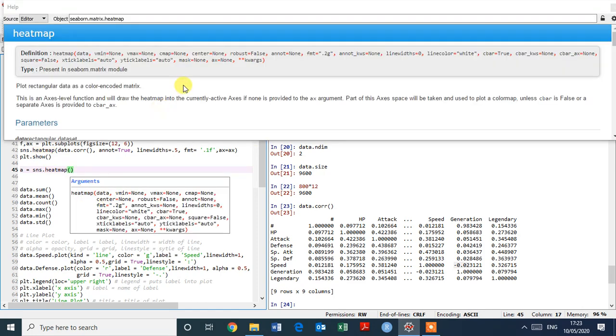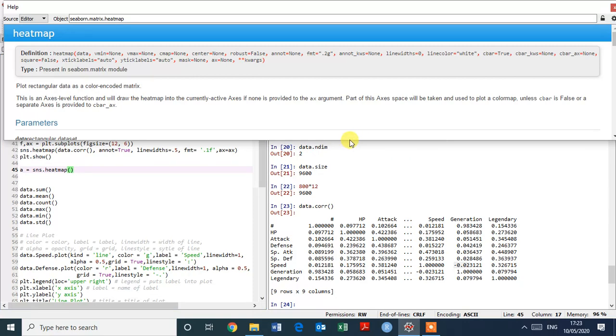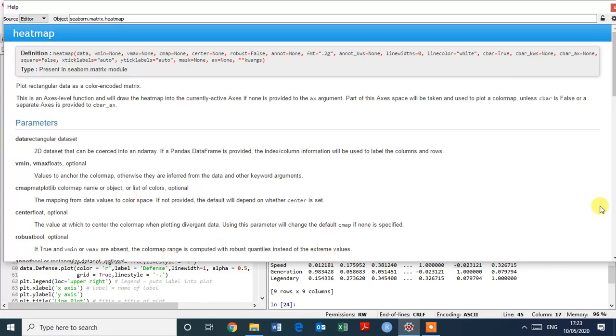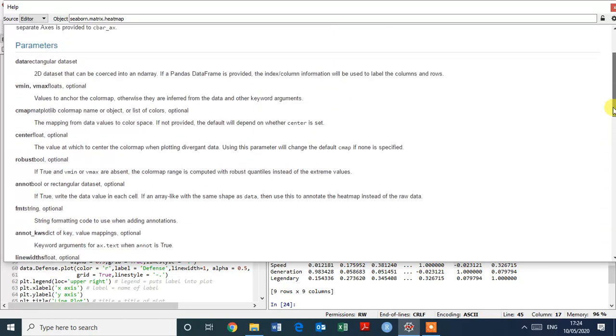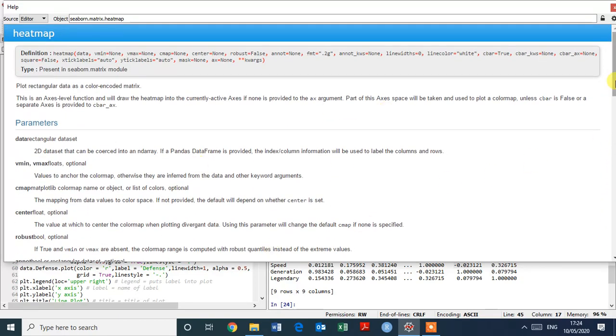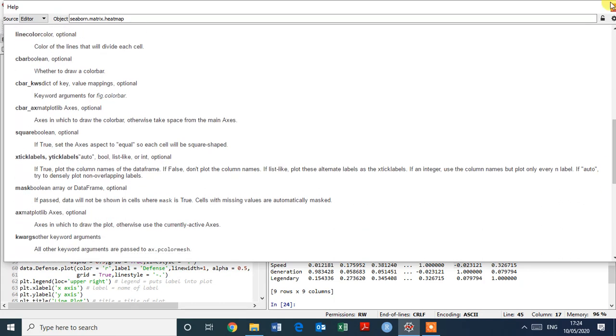Yeah. So here this is the definition of the heat map. This is the syntax, and here you can see the parameters. Okay, this is the heat map. Here we give the data, annot, and line width. This is the syntax. You can read it from here. And these are the parameters.